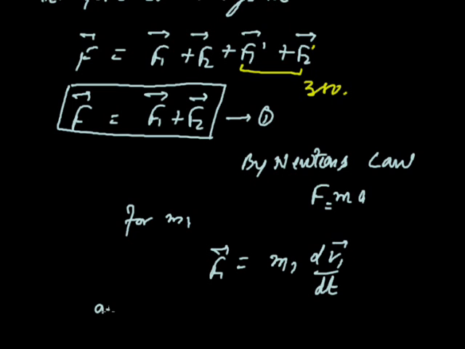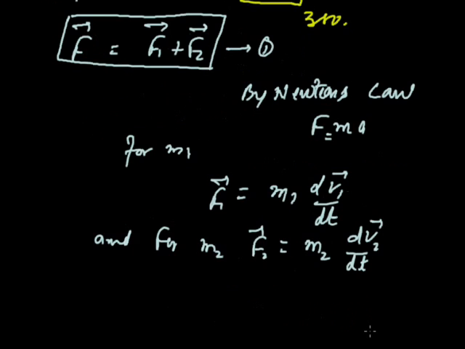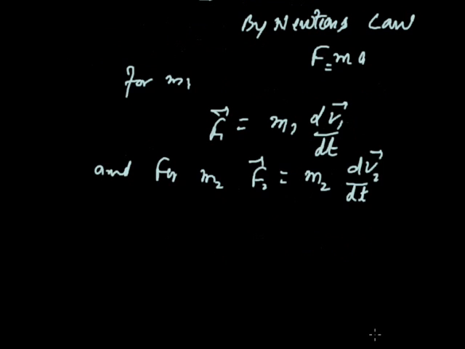And for m2, F2 will be m2 dv2 upon dt. Here v2 is the velocity of mass m2 due to force F2. Here we want to prove that point C in the figure will be the center of mass.